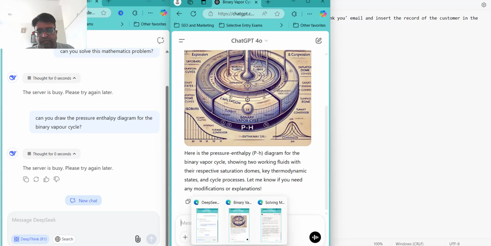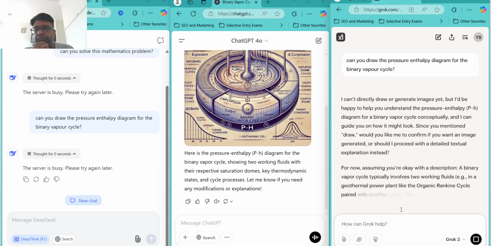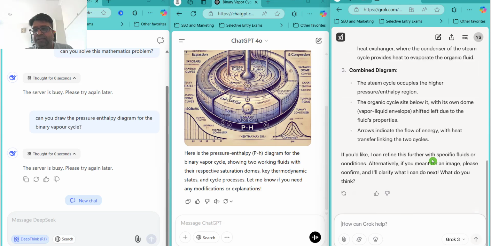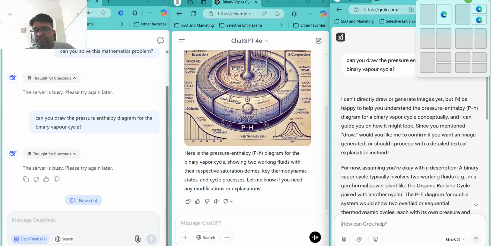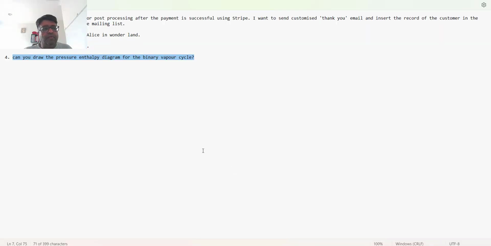Let's see what Grok has to say. Okay, so again, Grok 3 did not draw the pH diagram. So ChatGPT attempted to draw something, but this is not what I was expecting in response. So when I compare the performance of all three models by testing all these prompts and different problem statements, definitely ChatGPT is still a winner due to its ability to provide more precise results that meets your expectations.